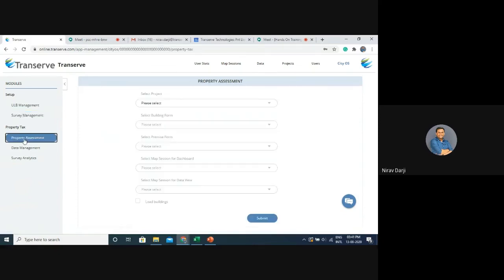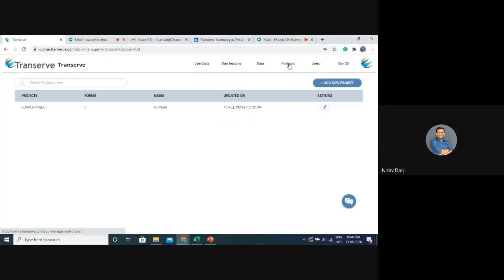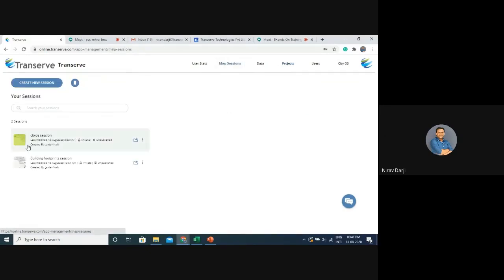Next step is initialization of the property assessment module. Before initializing the property assessment module, we have to make sure that we have a project created. The project can have multiple forms, but it should have one multi-polygon form, which will be used as the building form, and a premise form, which is going to be a point form. It should also have a map session, which is assigned to that project.